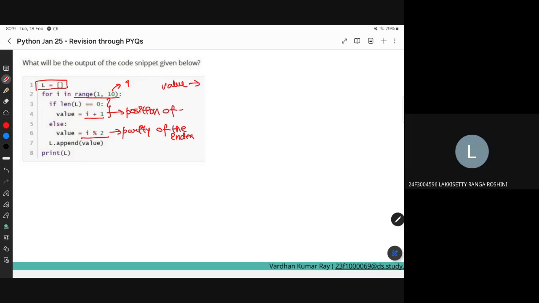Sir, what is meant by parity? Parity in the sense like parity of 2 is 0, parity of 3 is 1. So every even number has parity 0, every odd number has parity 1. That's all. Yes sir, parity means even or odd.